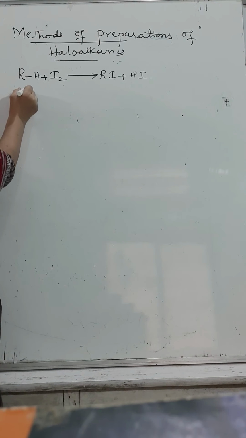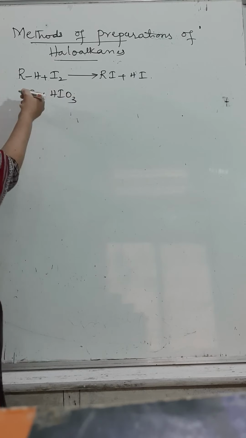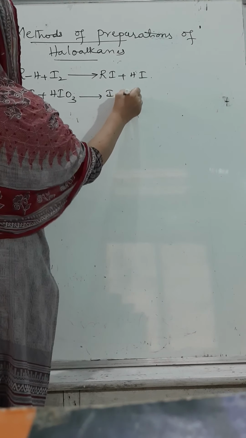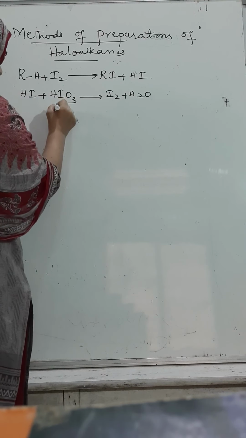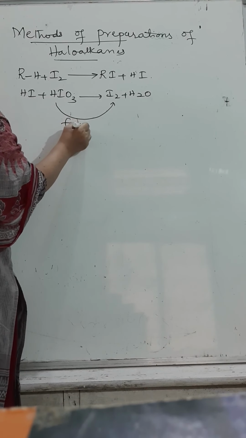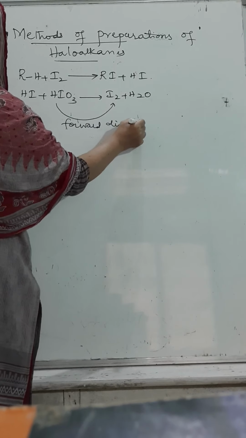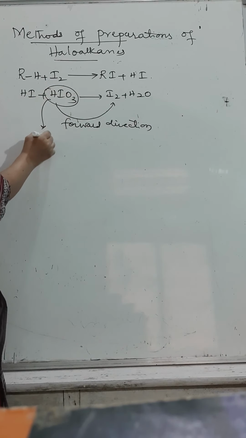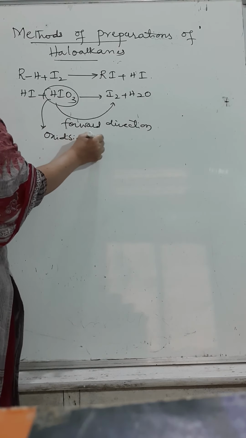This HI, with HIO3, will give I2 with H2O. Due to this formation of iodine, the reaction favors the forward direction. Where HIO3 acts as what? Tell me. Oxidizing agent.